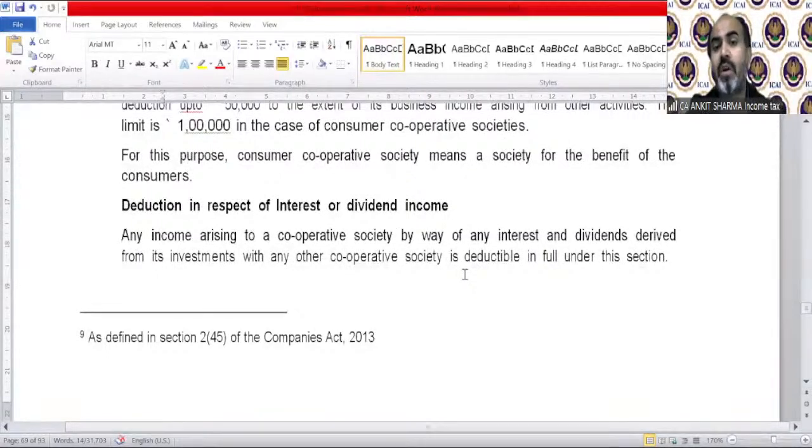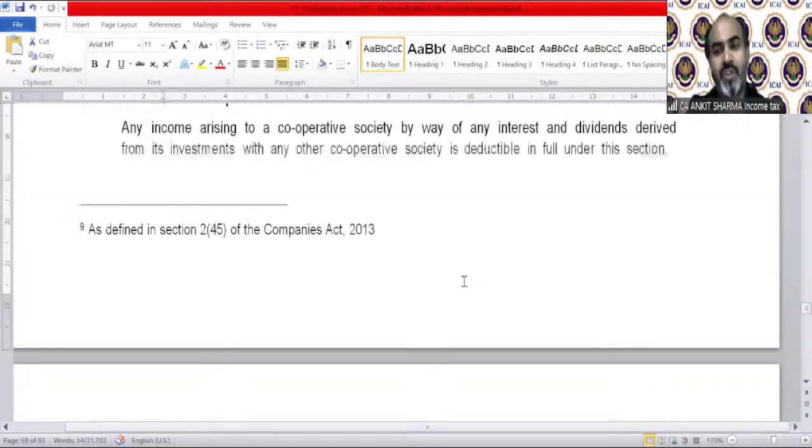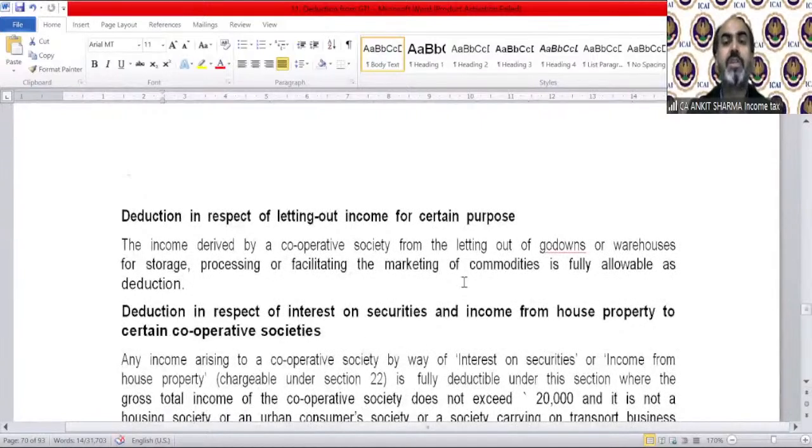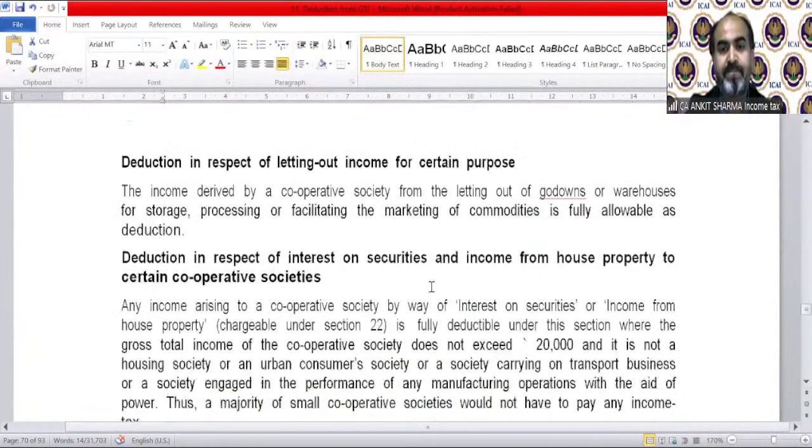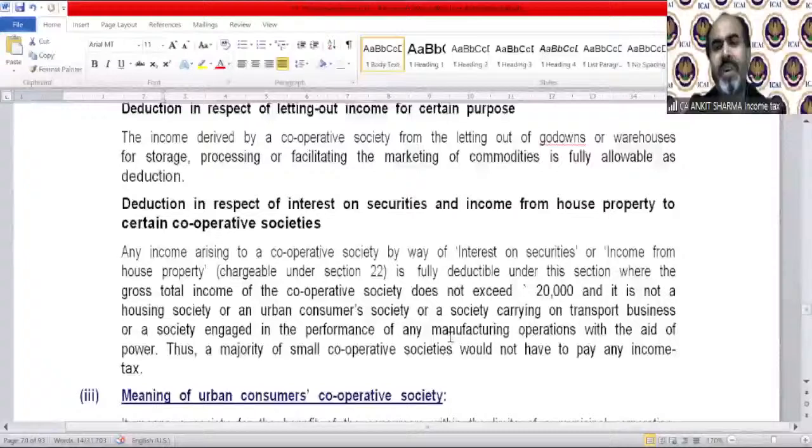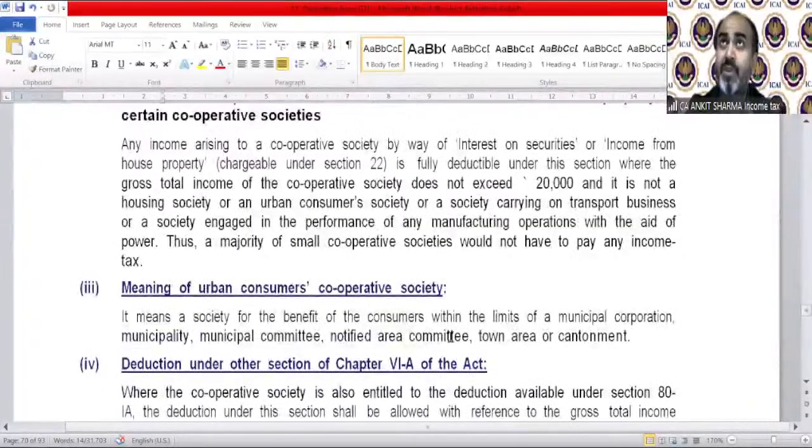Any income arising to a cooperative society by way of any interest and dividends derived from its investment with any other cooperative society is deductible in full under this section. Deduction in respect of letting out income for certain purposes. The income derived by a society from the letting out of godowns or warehouses for storage, processing, or facilitating the marketing of commodities is fully allowable as deduction. There is a 20,000 rupees provision also. You can read it out, of course, not that important for the examination purpose.